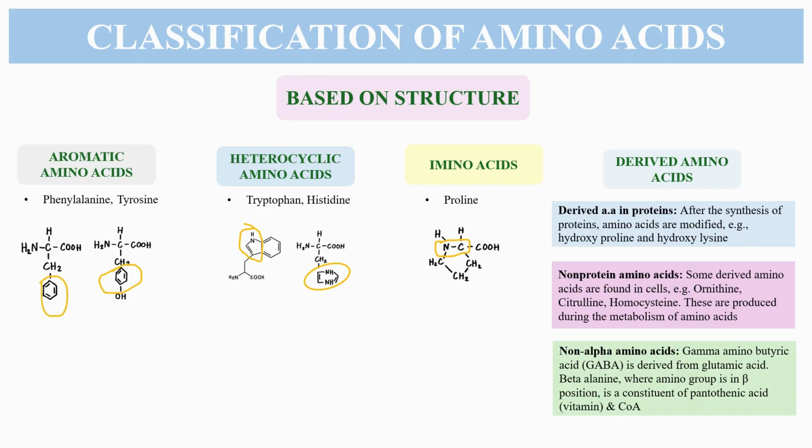Non-alpha amino acids are those whose amino group is not attached to the carbon adjacent to the carboxyl group, as it is in alpha amino acids. For example, gamma-aminobutyric acid is derived from glutamic acid. Beta-alanine, where the amino group is in the beta position, is a constituent of pantothenic acid, a vitamin, and coenzyme A.